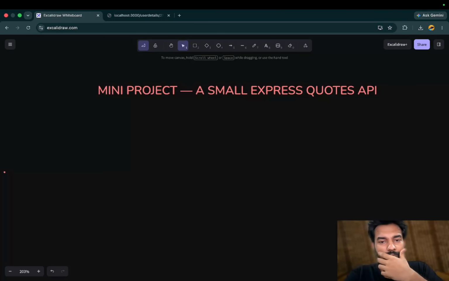Now we are going for a mini project, a small Express quotes API. Let's combine everything, routing, route mapping, middleware, REST style, status codes, in a small API project. We are keeping it simple on purpose. The full CRUD operation with PUT and DELETE, plus real Postman testing, will be in video 3. Today we'll do the GET and POST, and let's start.